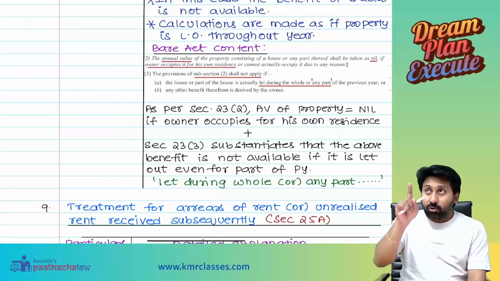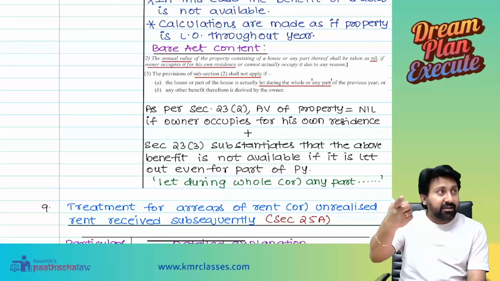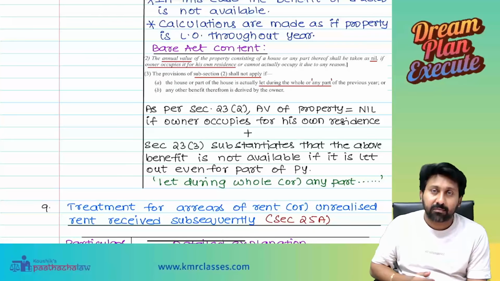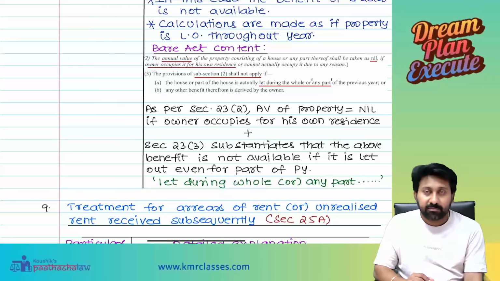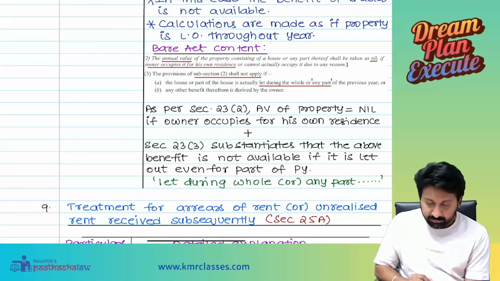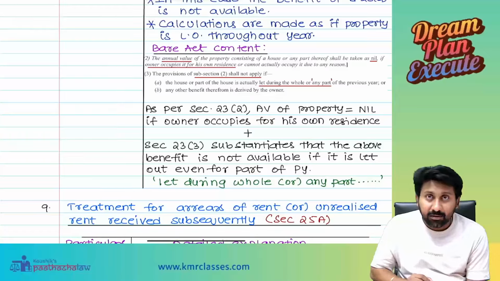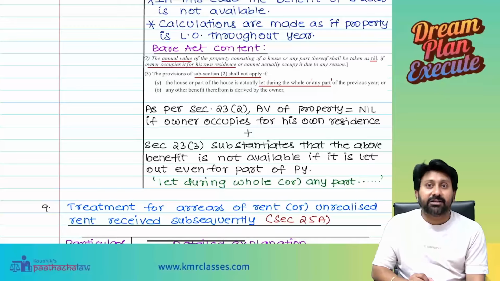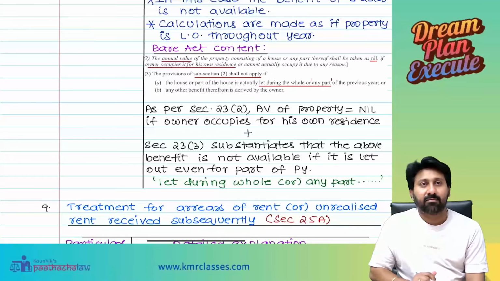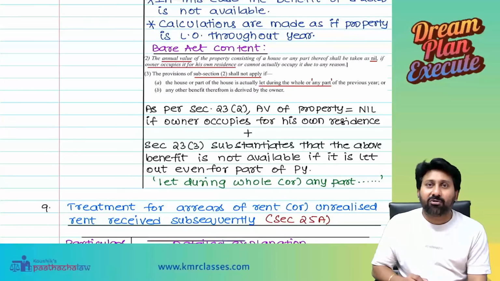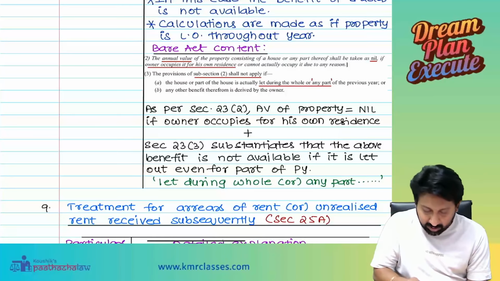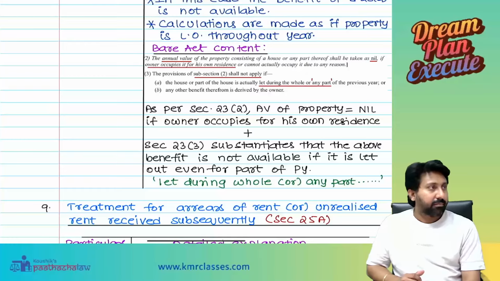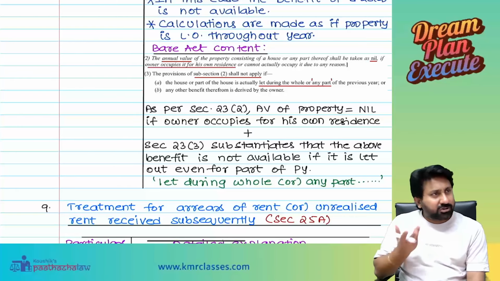Sometimes contracts can be entered like this. A person can tell you, if you don't give it on rent to anyone, I will give you money. Now I am not getting money on let out; I am getting money for not letting it out. Those are called abstinence to do something. In that case, you are not letting it out, but some benefit you are deriving out of that property. That case will come. Everyone understood?